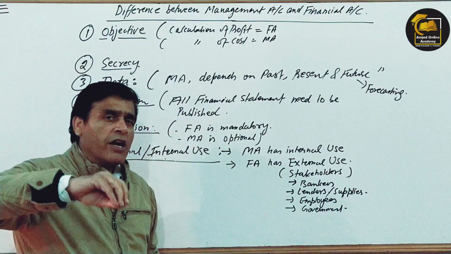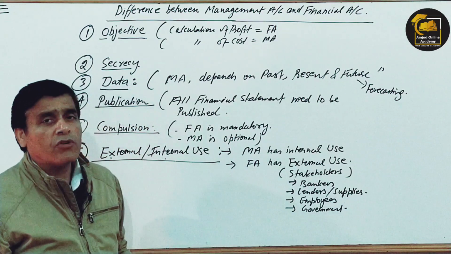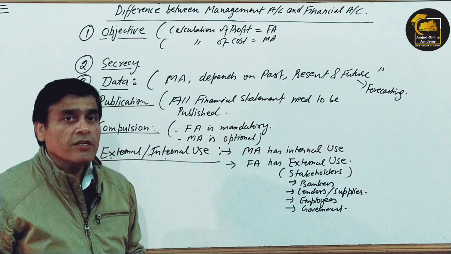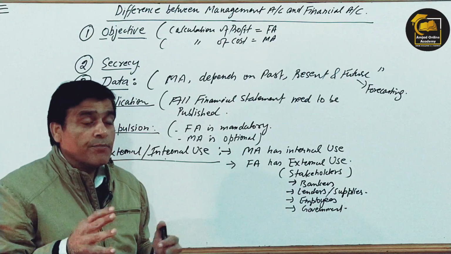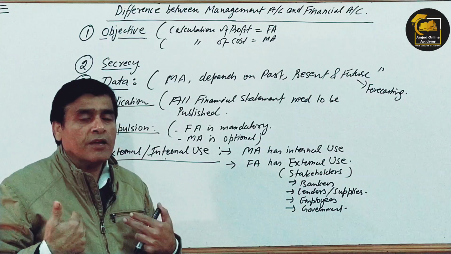Those who have a direct or indirect interest in the working or operation of the company are the stakeholders of that particular company. Those who are eyeing the company, to see what is going on in the company and how the company is operating.